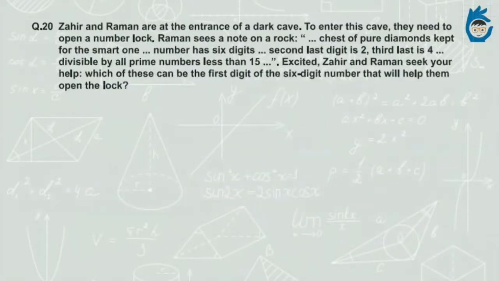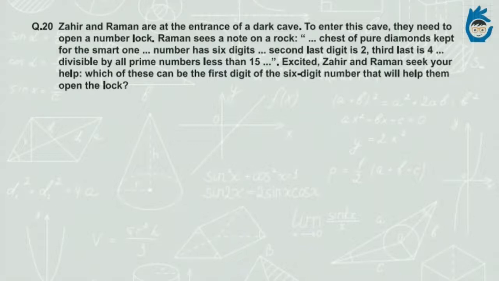Now we'll move on to the next question of the day for this video. This is also a question from XAT 2021 quant section. So I'll explain the question for you. Zahir and Raman are at the entrance of a dark cave. To enter this cave, they need to open a number lock. It means the lock simply consists of numbers. Raman sees a note on a rock. Chest of pure diamonds kept for the smart one. So this question is also for the smart ones.